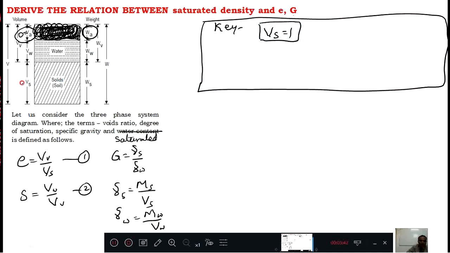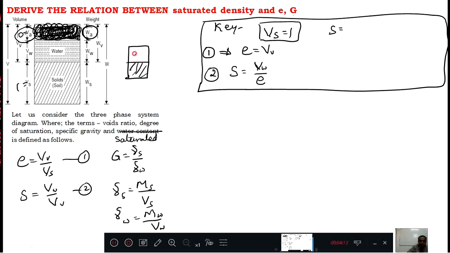When I assume Vs equal to 1, then equation number 1 becomes E equal to Vv. Then equation number 2 becomes S equal to Vw divided by E. And one more thing you can get here: when only the mass of solids and water are there, Vv is nothing but Vw.